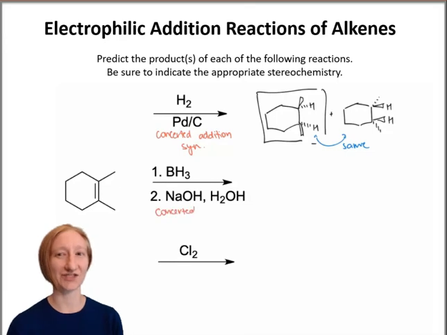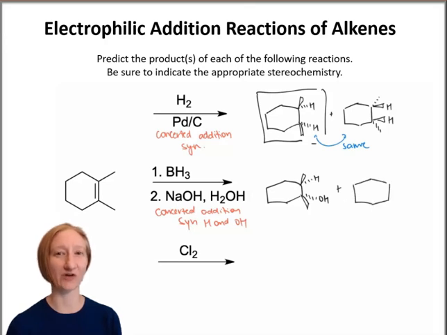In the second reaction, the hydroboration-oxidation reaction, the borane adds to the alkene in a concerted fashion, and the boron is then replaced with an alcohol. Overall, we add a hydrogen and an OH to the alkene, and they add with syn stereochemistry. They can add to the top or bottom face, and because we've added two different groups here, those two products are not the same. They're enantiomers, and both will form in this reaction.